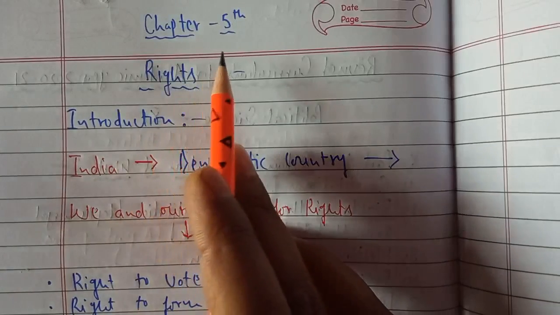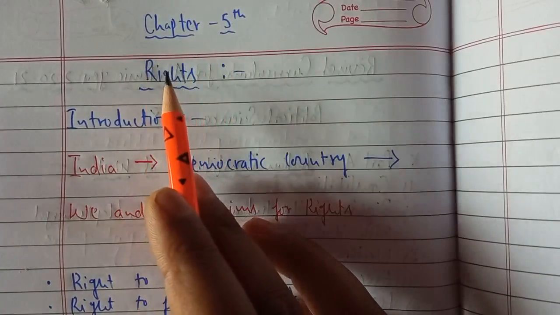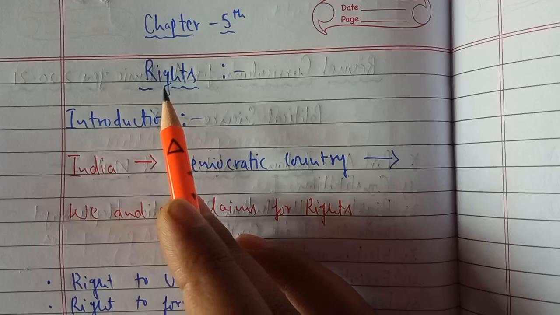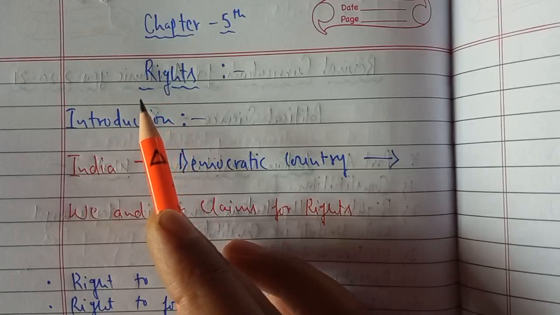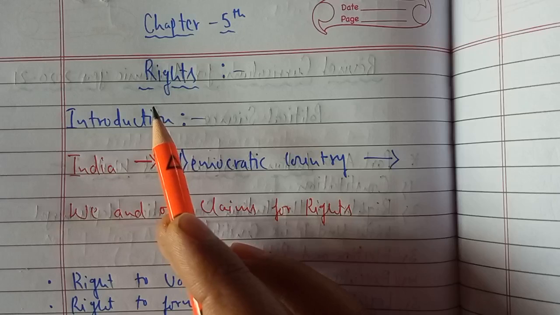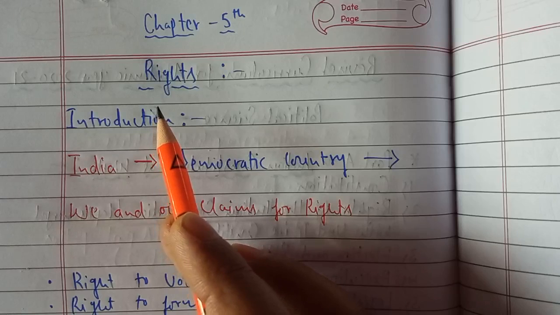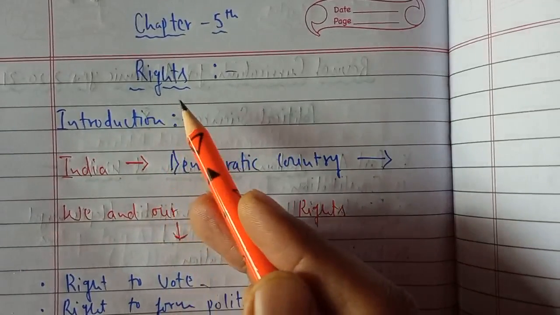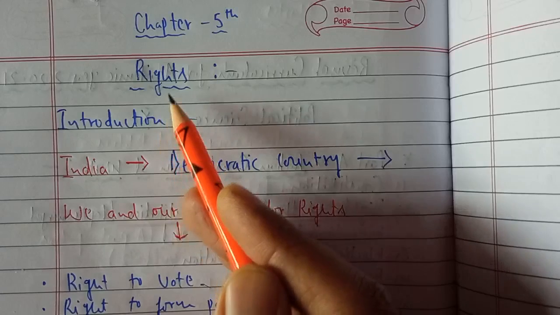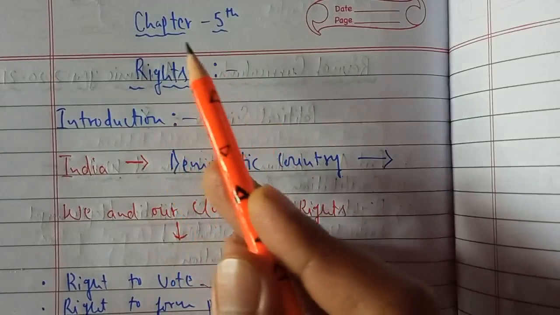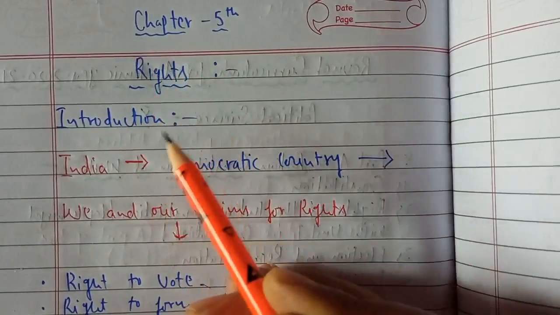If you see this particular topic, rights, it is an important topic, because previous to chapter number 5 we have read chapters 2, 3 and 4 as equality, freedom and justice. These were important values which we call our rights. We claim equality, freedom and justice as our rights. So we are now trying to understand what rights are, how they came into existence, and what the root values of this concept of rights are. In this chapter we will try and understand this.